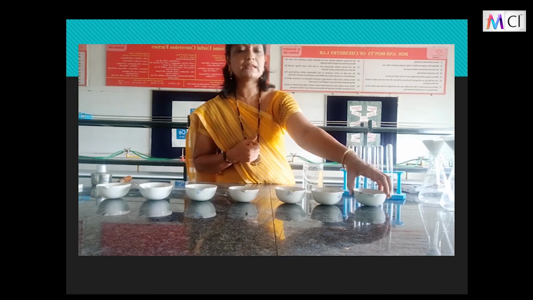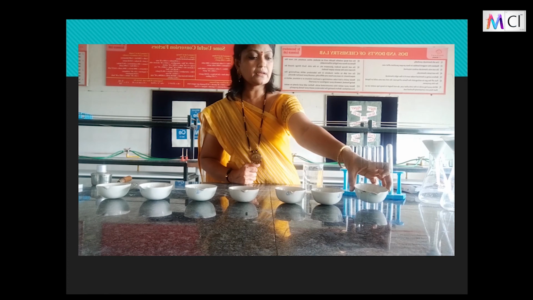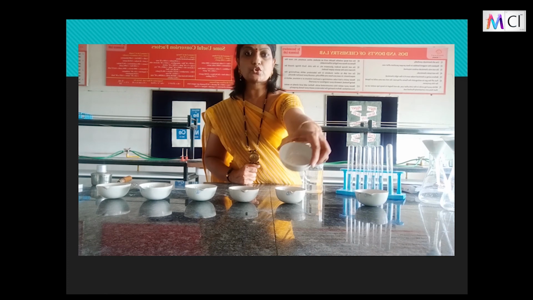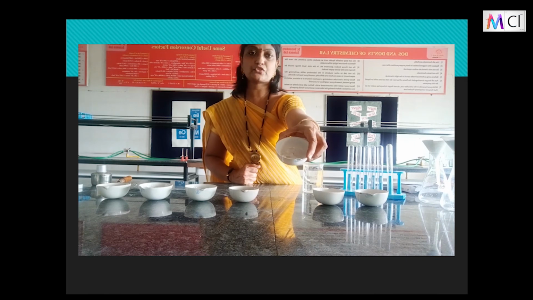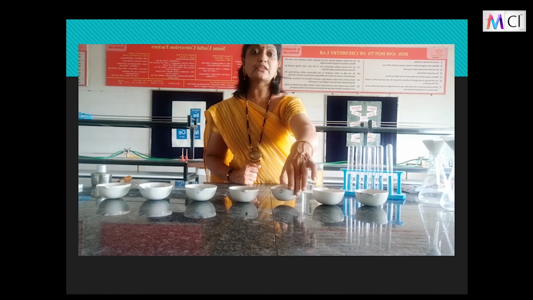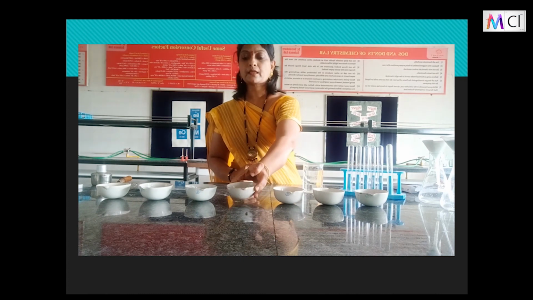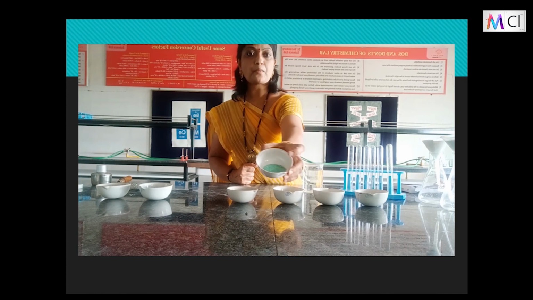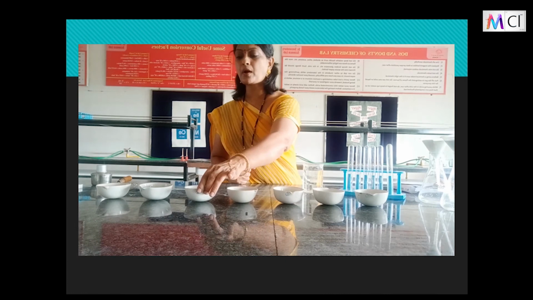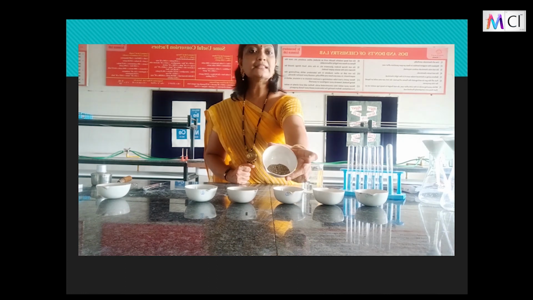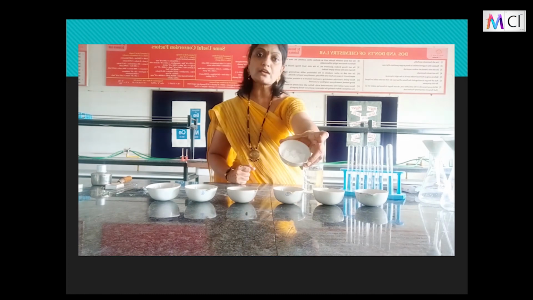First one is the common salt, that is the salt which we eat at home. Then sugar. Then we have alum crystals, which we use at home for purifying water, children. This is the garden soil I have brought. Then the chalk powder. This is a green color chalk I have taken, so it is looking green. This is the fine sand and I have the starch powder.